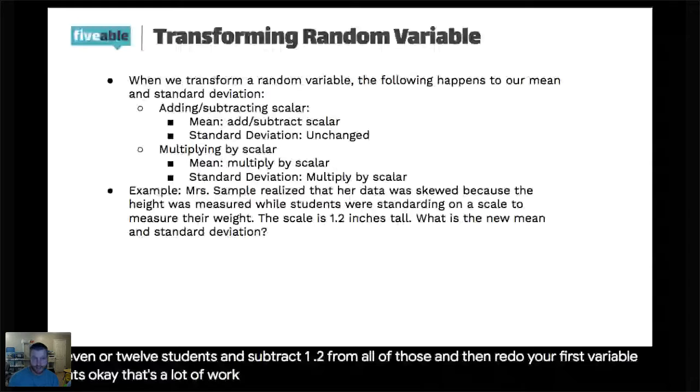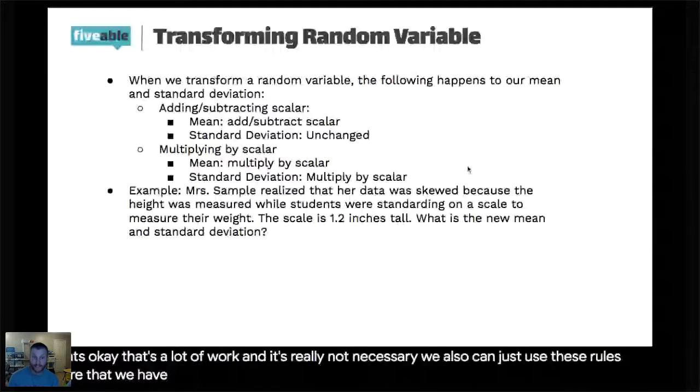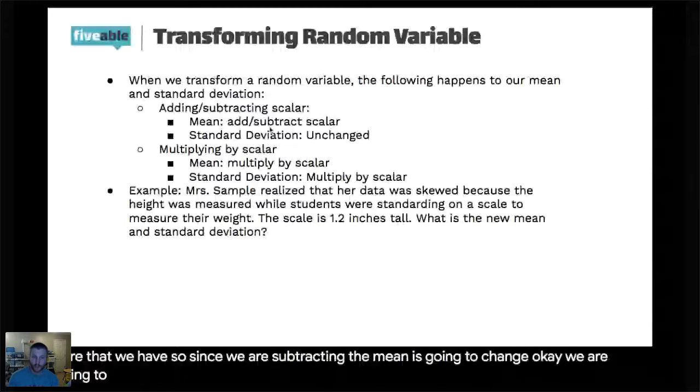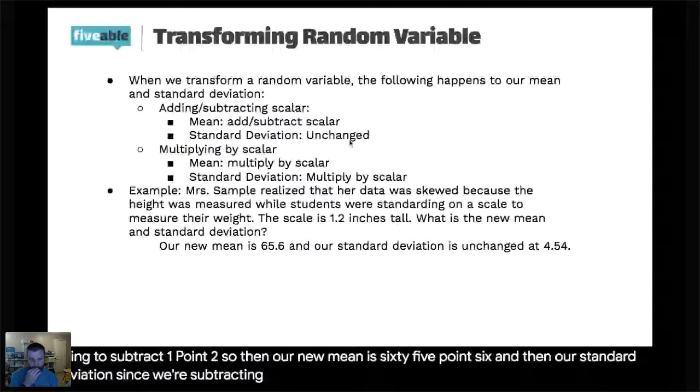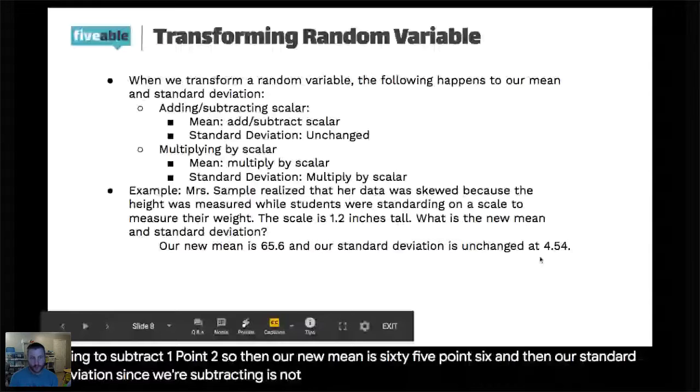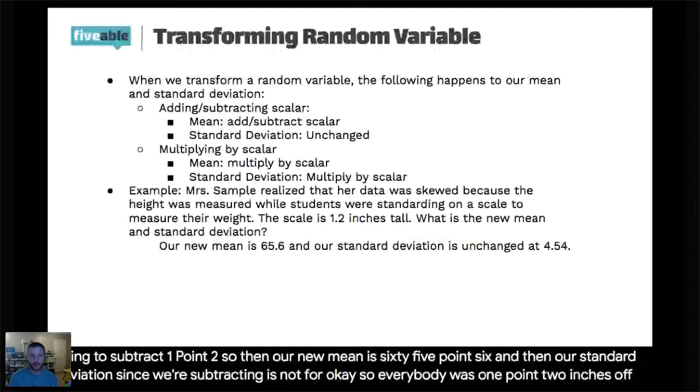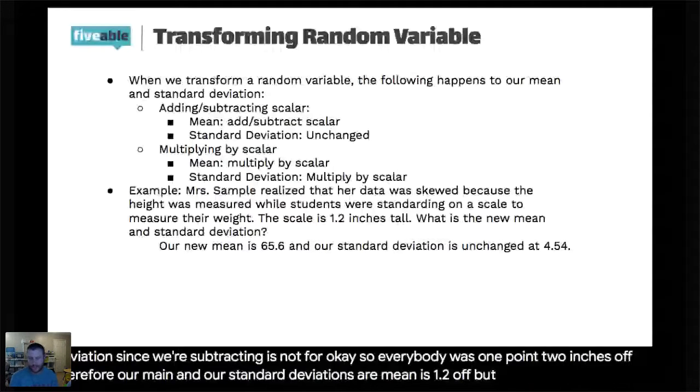We also can just use these rules here that we have. So since we are subtracting, the mean is going to change. We are going to subtract 1.2. So then our new mean is 65.6, and then our standard deviation, since we're subtracting, is not going to change. So it's unchanged at 4.54. Okay. So everybody was 1.2 inches off. Therefore, our mean is 1.2 off, but our standard deviation is the same. It's still going to be the same amount of spread out. It's just going to shift down a little bit. Okay.